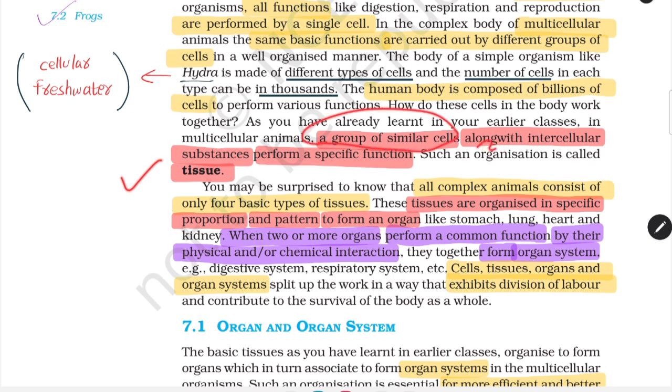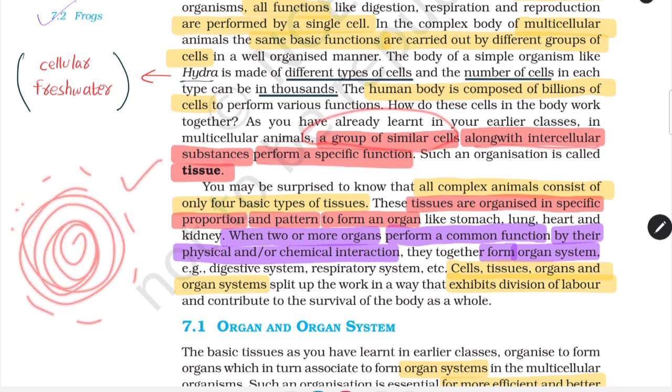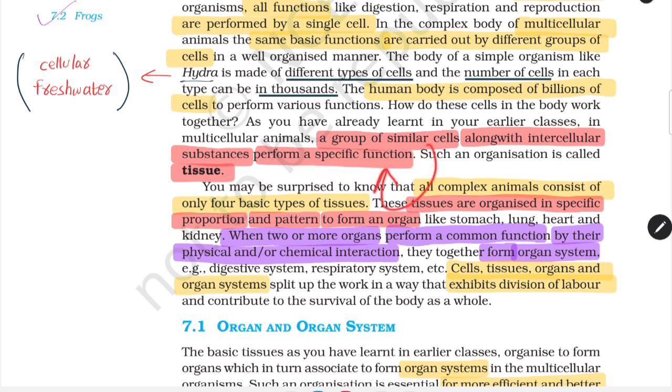A group of similar cells along with intercellular substances is called a tissue, and the similar cells must be performing a specific function. Further on, all complex animals consist of only 4 basic types of tissues, which include epithelial tissue, connective tissue, muscular tissue, and nervous tissue. It was included in previous NCERTs, now it is not.